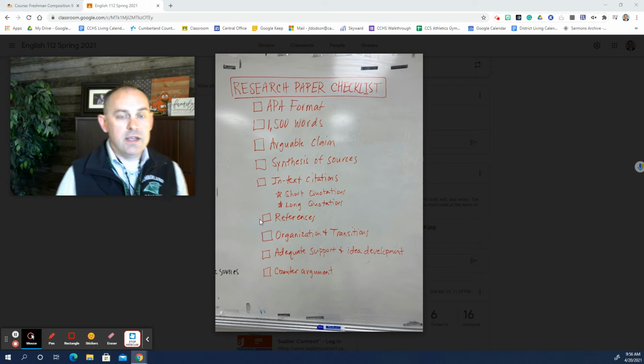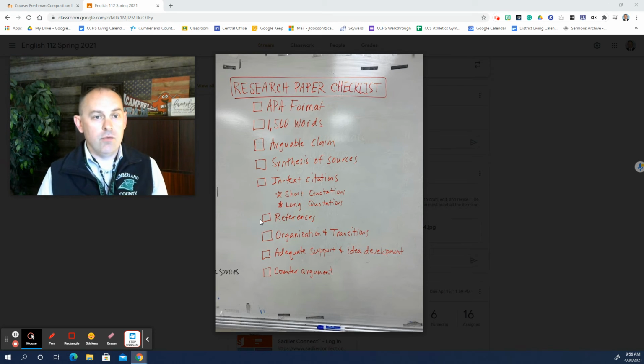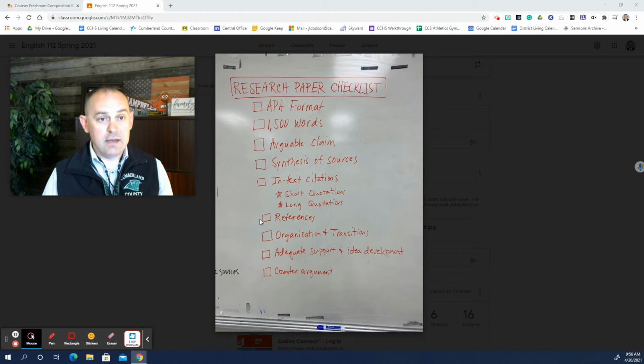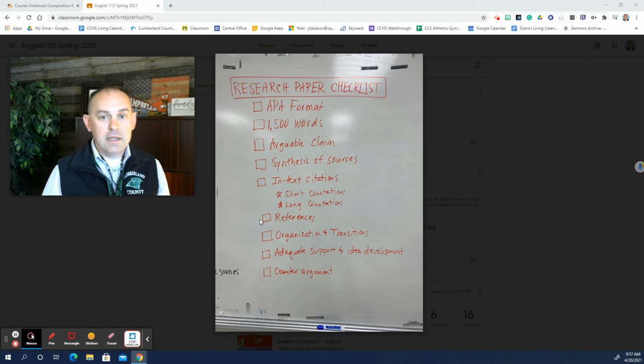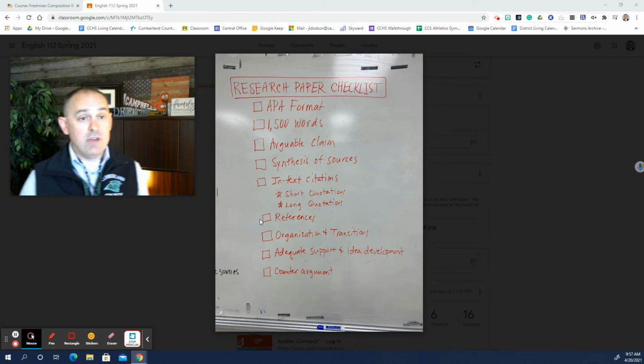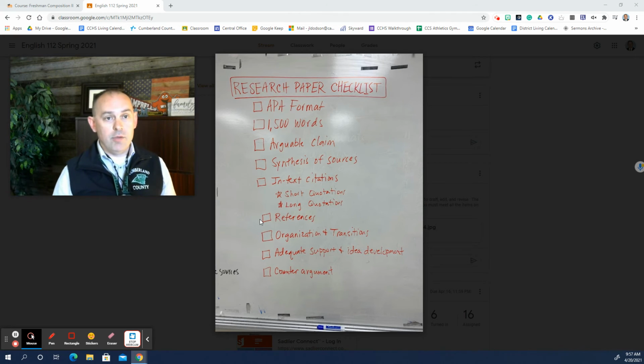The references list, there are two things that I look at to begin with. One, have you used a hanging indent? That means you've left justified, the first line touches the left margin, and then the second and subsequent lines are indented. So that's a hanging indent. If you don't know how to do that, Google, how do I get a hanging indent? And the entry should be alphabetized by what comes first. So usually that's the author's last name. If you don't have a named author, then that's going to be the title of the publication or the title of the article.